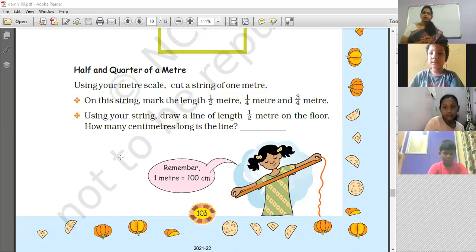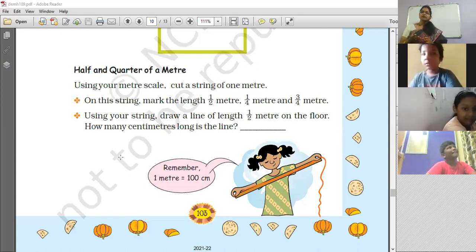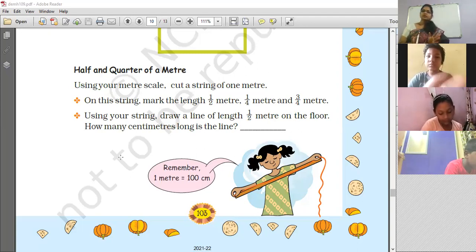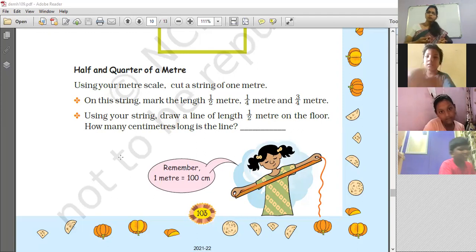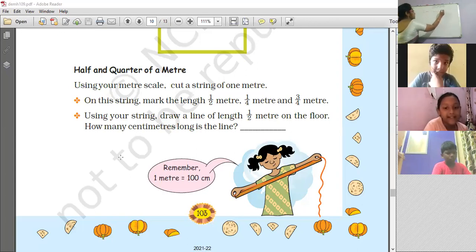So half and quarter of a meter. You have seen different shapes, and you have seen half of it, quarter of it, and also group of items. From that you have taken half and quarter in the last class. Let us see today meter. If you have taken 1 meter, what is the half of it and what is the quarter of it? Hope you all know what 1 meter is equal to in centimeters. 100, ma'am. Yes, very good.